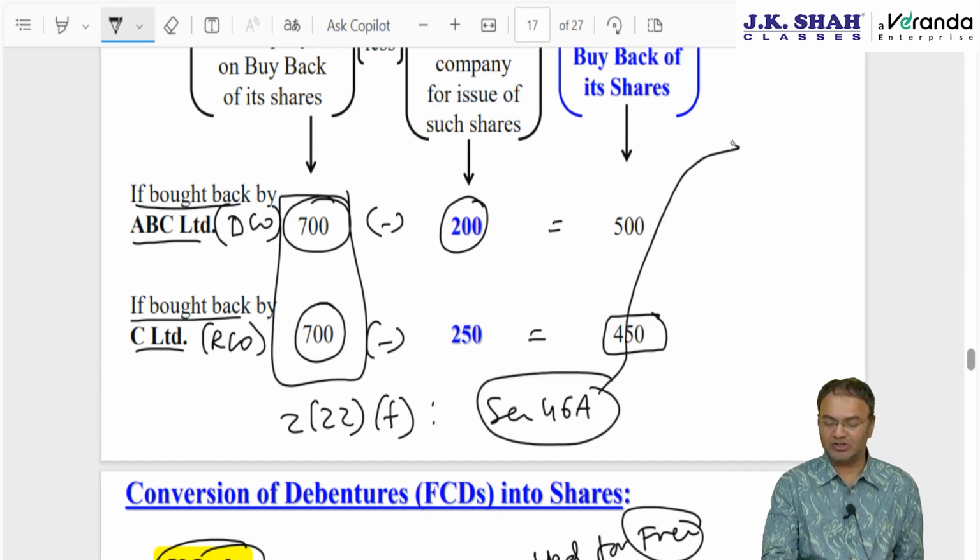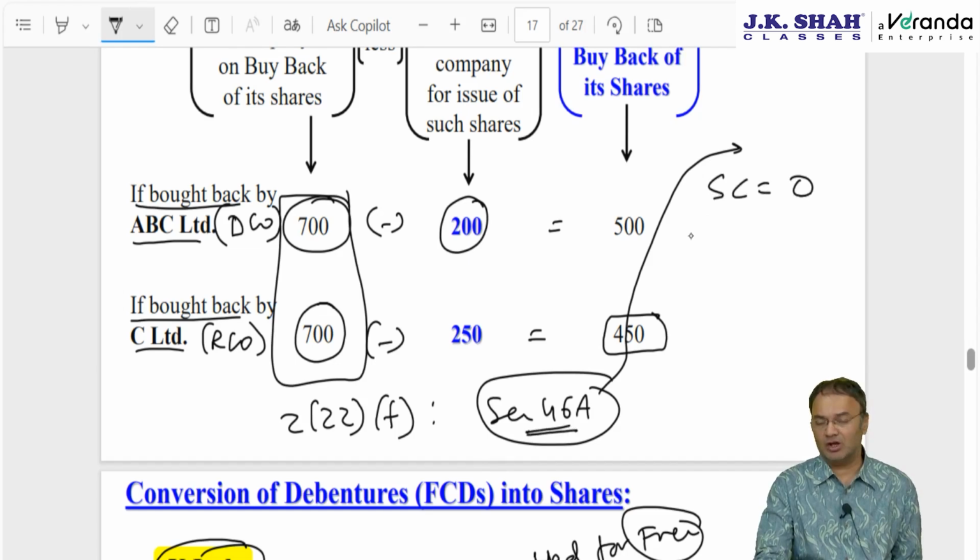Under the capital gain chapter, sale consideration will be nil. As per section 46A, the shareholder will be deemed to have transferred his shares. Without indexation, you can subtract the cost of acquisition.